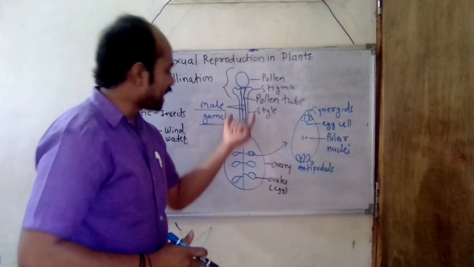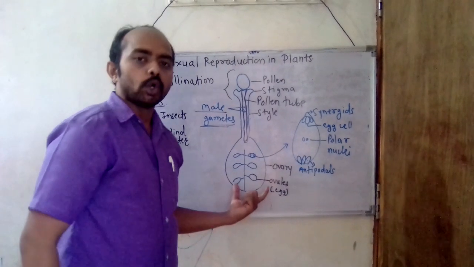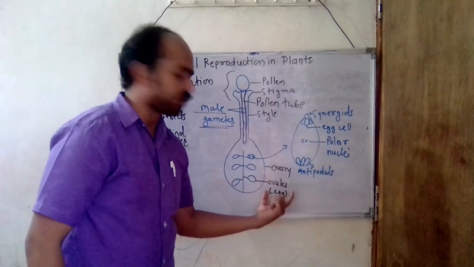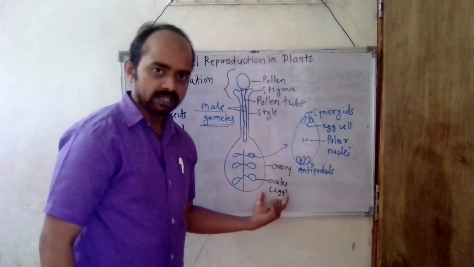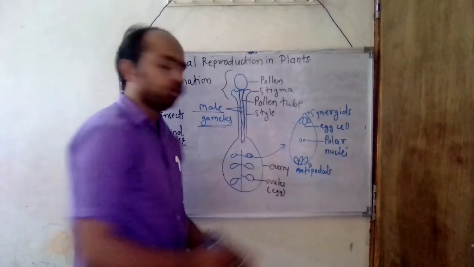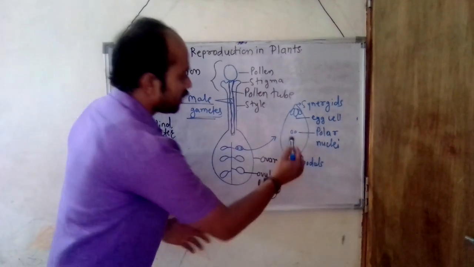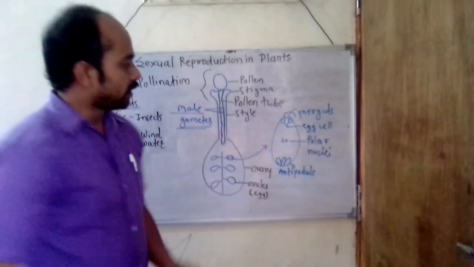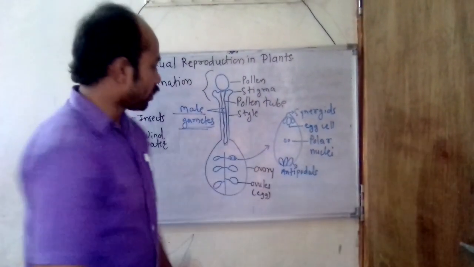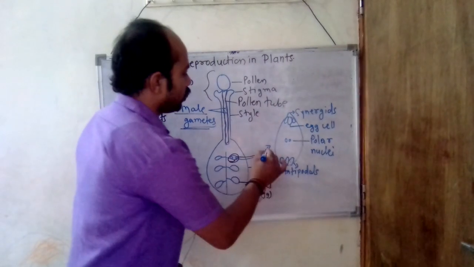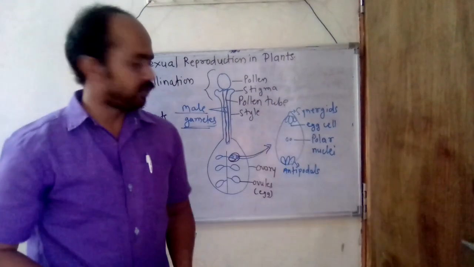Now this style enlarges into an ovary, which consists of different ovules, that is eggs. Here we can observe the maximized figure of this particular ovule. I have expanded this figure.